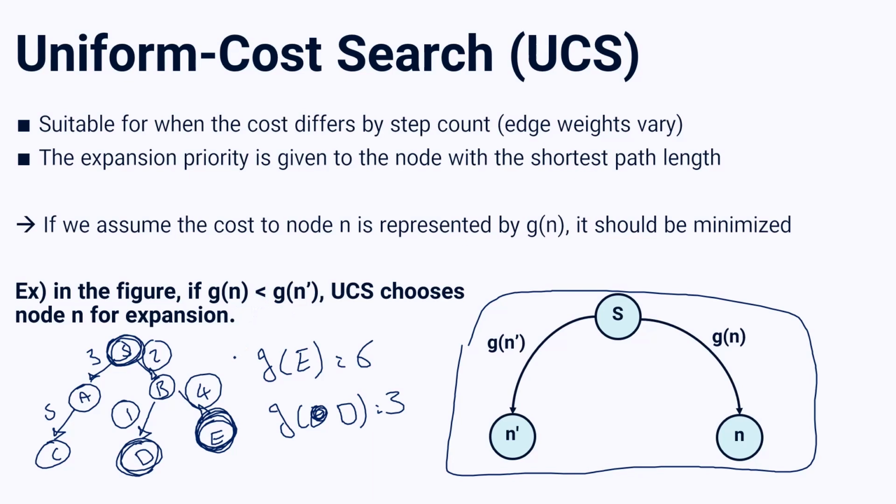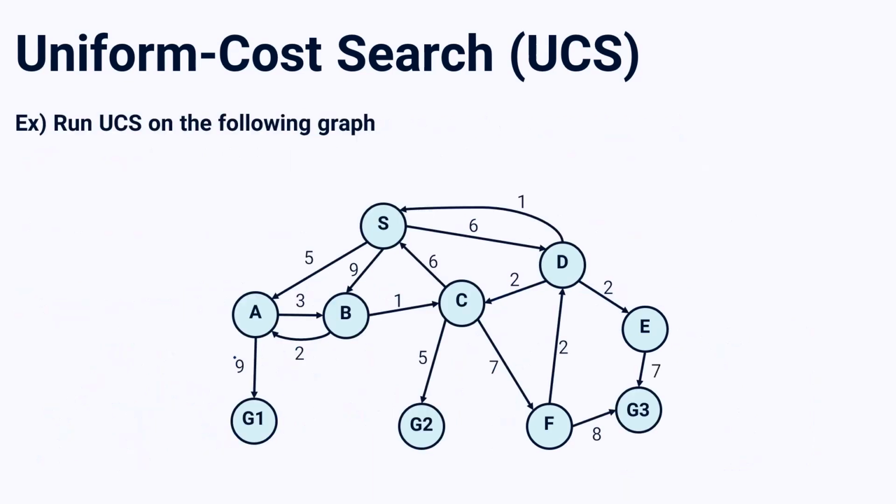So this is the whole thing about UCS, and right now we will run the uniform cost search algorithm on the following graph. This is the graph that we will use for all search algorithms in this course. So on the left side, like always, I have my graph, and on the right side, I want to create my search tree and find the path to reach one of the goal nodes.